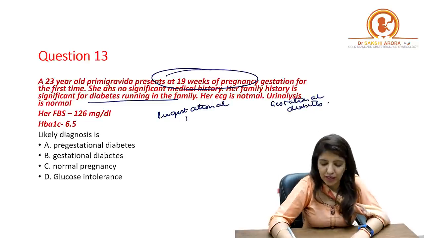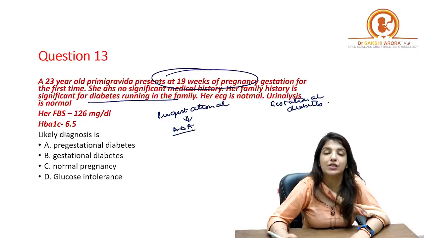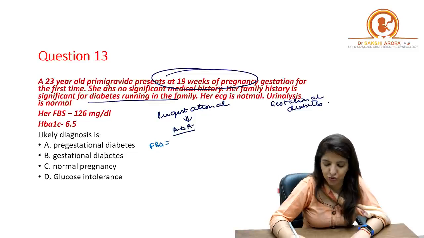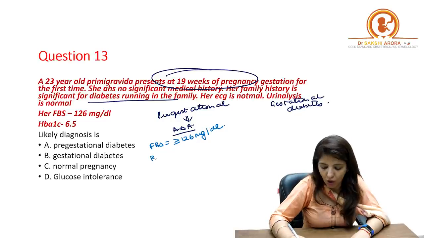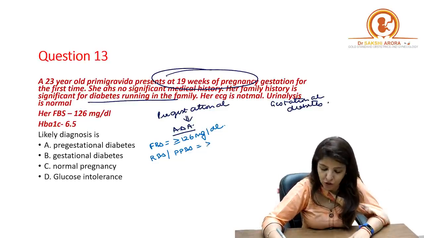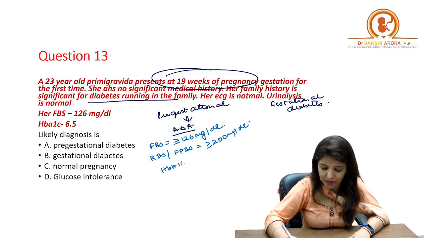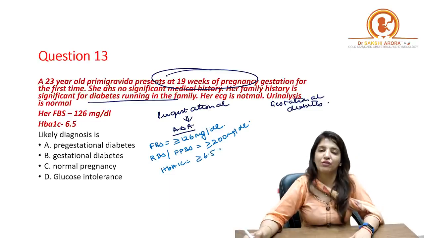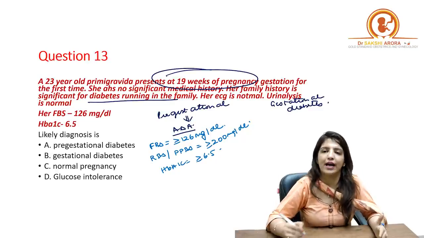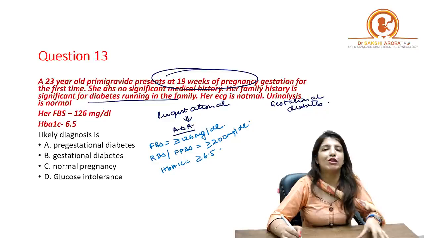Now, for diagnosing pre-gestational diabetes, the American Diabetes Association has given a criteria: if fasting blood sugar levels are more than or equal to 126 milligrams per dL, or random blood sugar or 2 hour PP level is more than or equal to 200 milligrams per dL, or if HbA1c is more than or equal to 6.5, then we say it is a case of pre-gestational or overt diabetes, which means that a diabetic female has conceived.